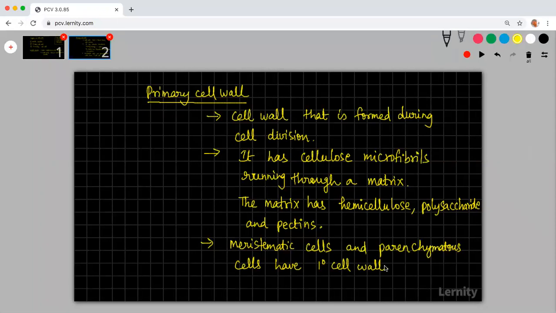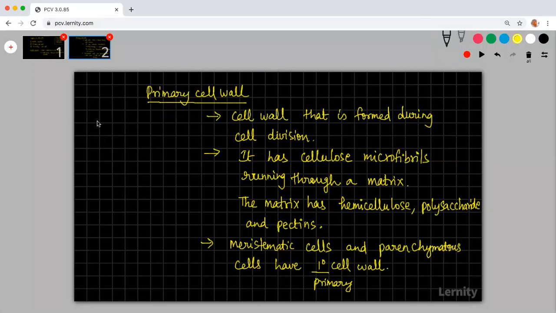Are you guys done? Can I explain? That is not 1 degree. It is called primary.